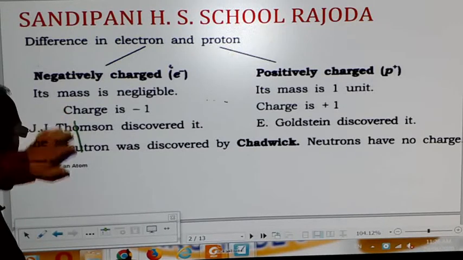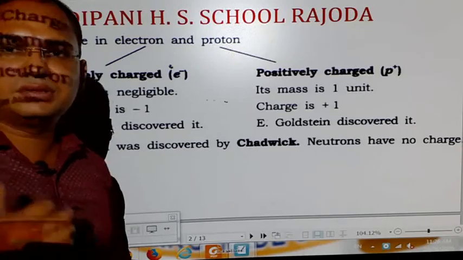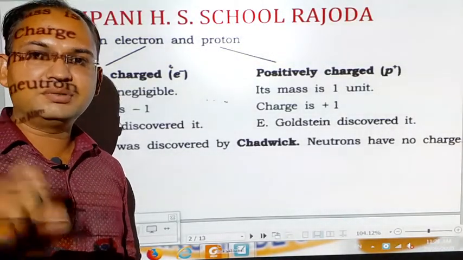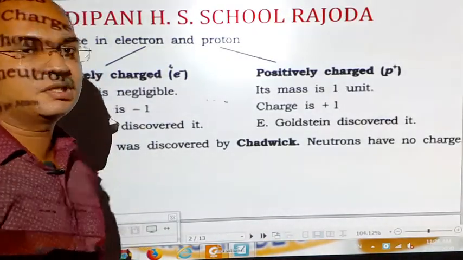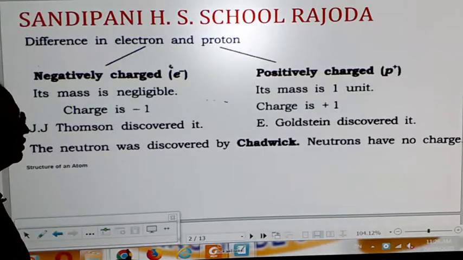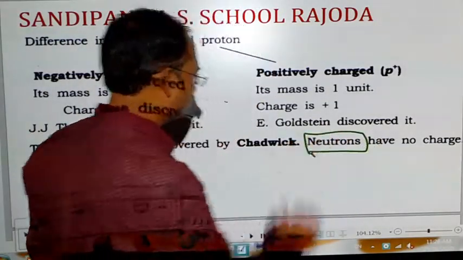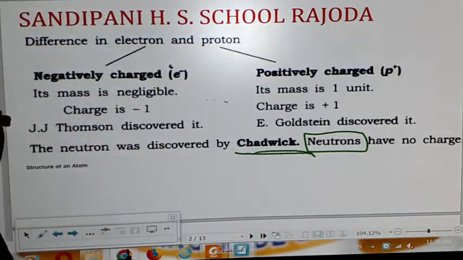Now students, after the discovery of these two subatomic particles, the discovery of a third subatomic particle took place, and the name of the third subatomic particle was neutron. Neutron was discovered by a scientist named Chadwick.